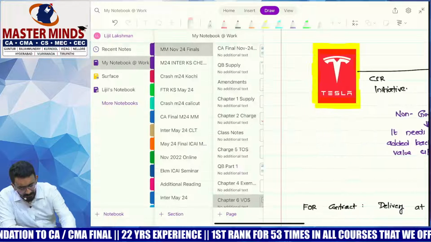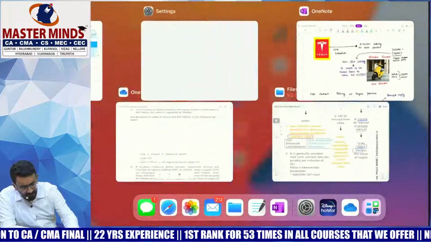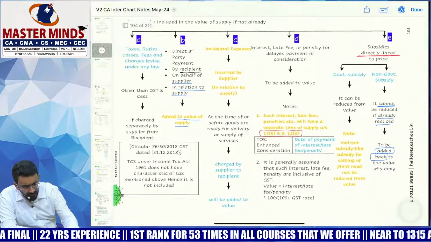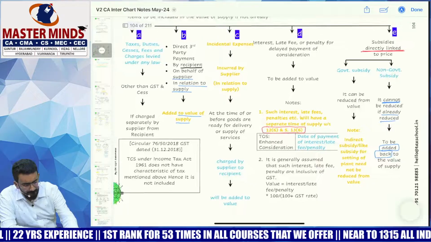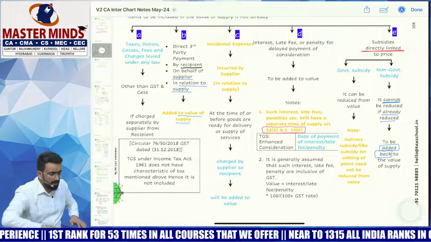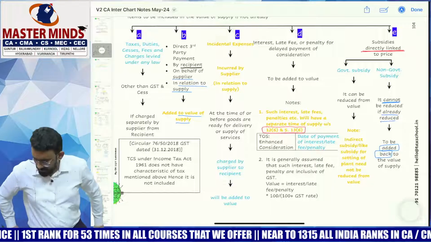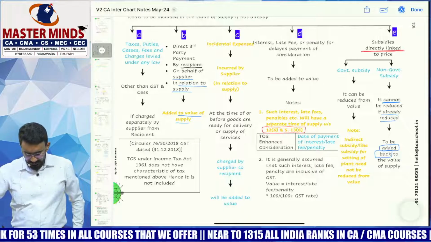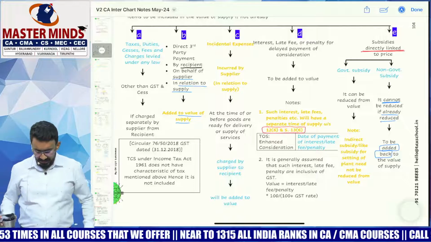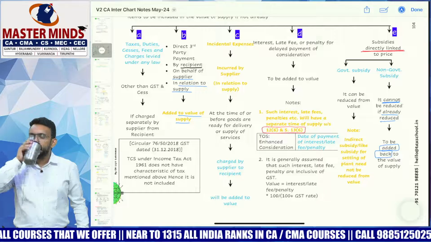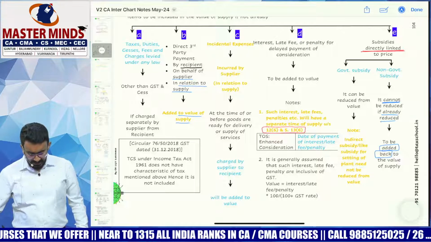Understanding? Okay, now let's recap the provisions. So we've done 15.2 fully. How many clauses do we have in 15.2? We have 5 clauses. First one is taxes, duties, cess, fees, and charges levied under any law other than GST and GST cess.